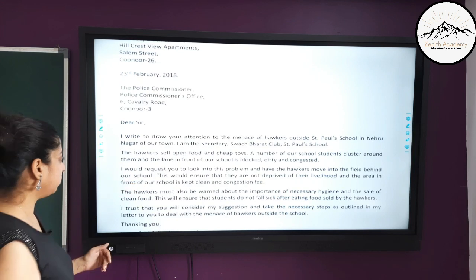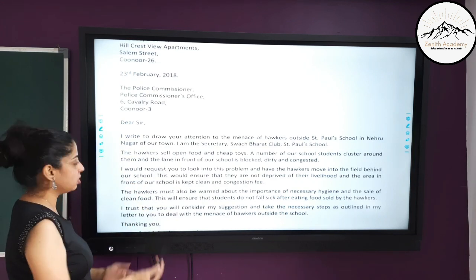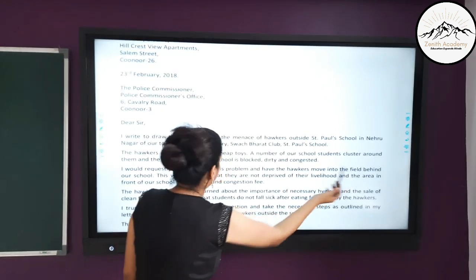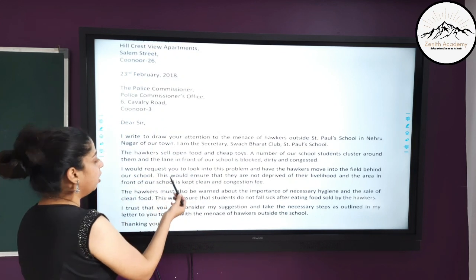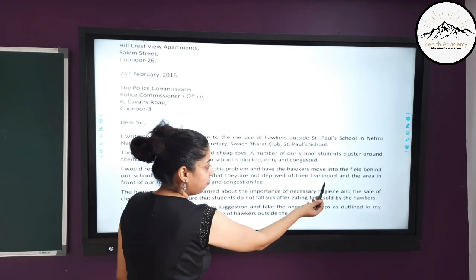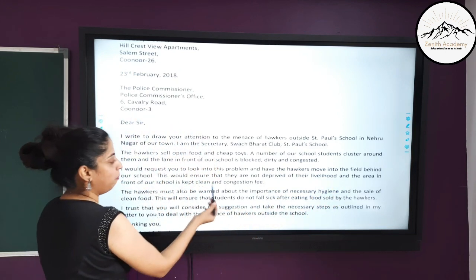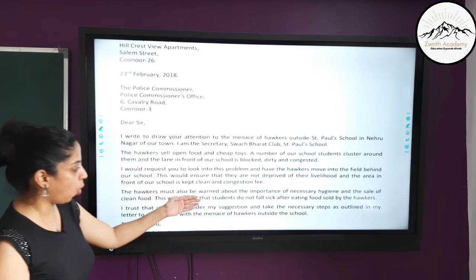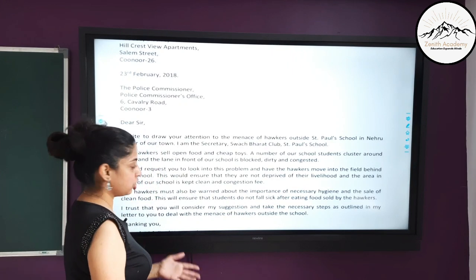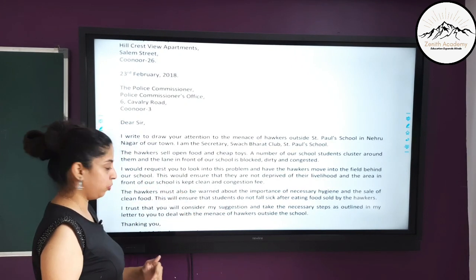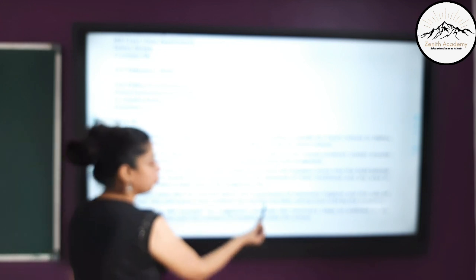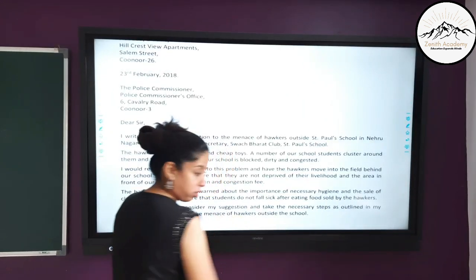Now next, third paragraph was giving suggestions. So I would request you to look into this problem and have the hawkers move into the field behind our school. So you are suggesting. This would ensure that they are not deprived of their livelihood and the area in the front of our school is kept clean and congestion free. Now, then the hawkers must also be warned about the importance. Now since you are giving more suggestions, you can change the paragraph, or in the same paragraph you can include this. The hawkers must also be warned about the importance of necessary hygiene and the sale of clean food. This will ensure that students do not fall sick after eating food sold by the hawkers.